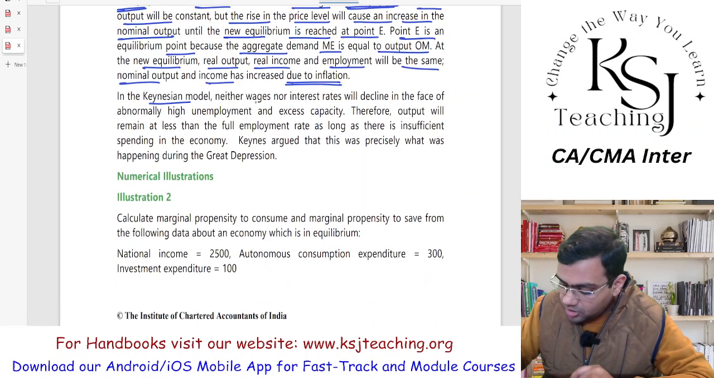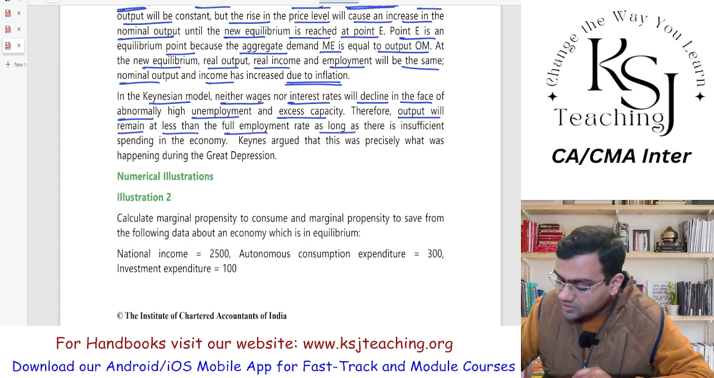So in the Keynesian model, neither the wages nor the interest rate will decline in the face of abnormally high unemployment and excess capacity. Therefore, the output will remain at less than the full employment rate as long as there is insufficient spending in the economy. Keynes argued that this was precisely what was happening during the Great Depression.